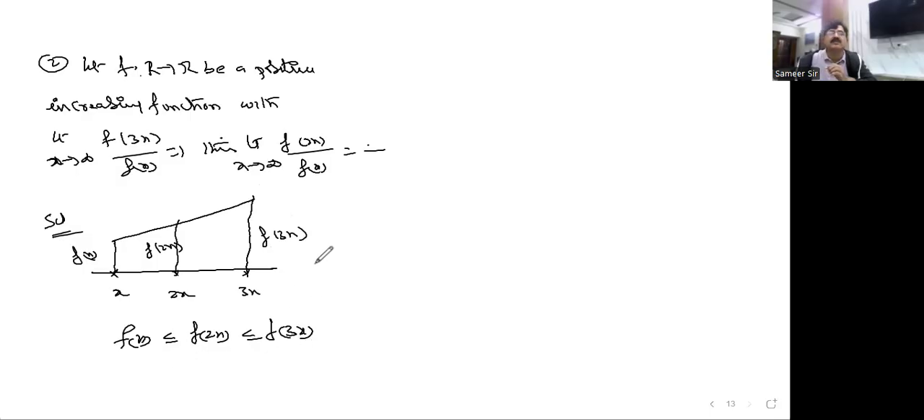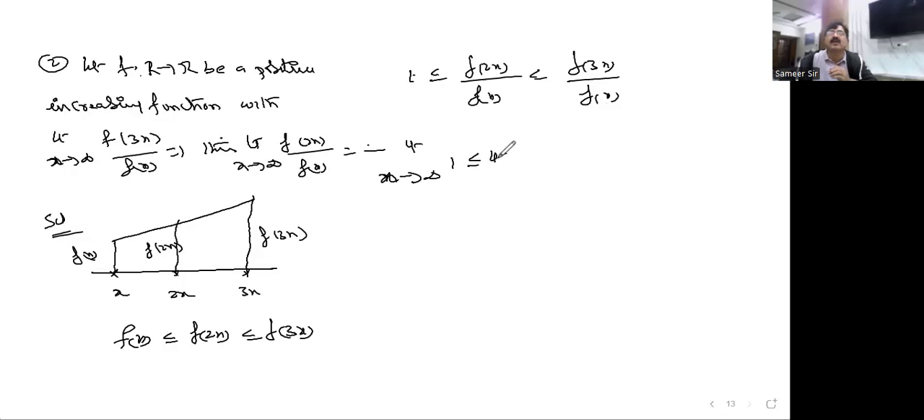Now I want to divide this by f of x. What happened? f of 2x divided by f of x, and here f of 3x divided by f of x. Now you apply the limit x tends to infinity, like this: limit x tends to infinity f of 2x by f of x, and here limit x tends to infinity f of 3x by f of x.